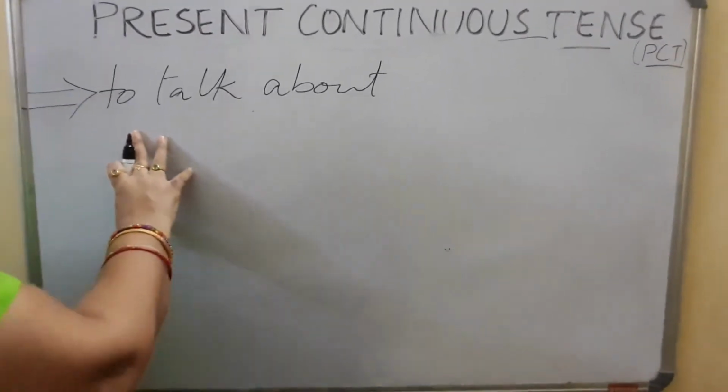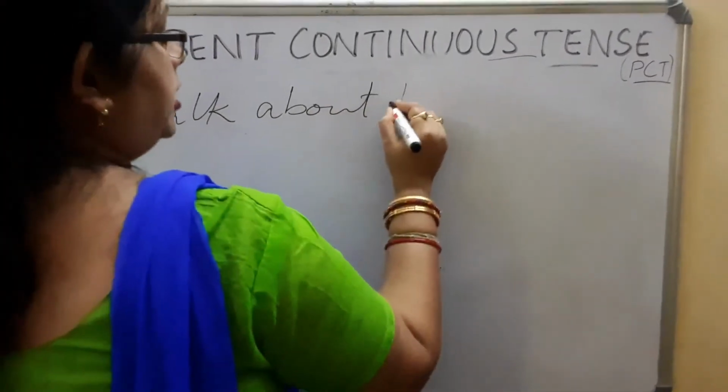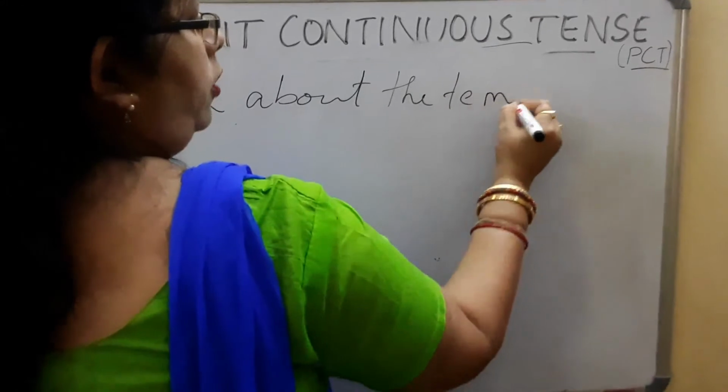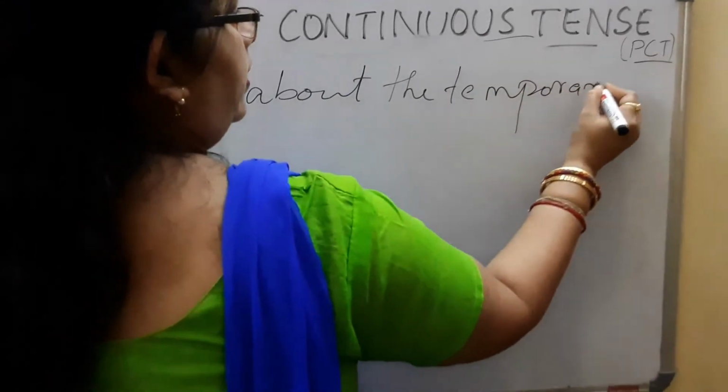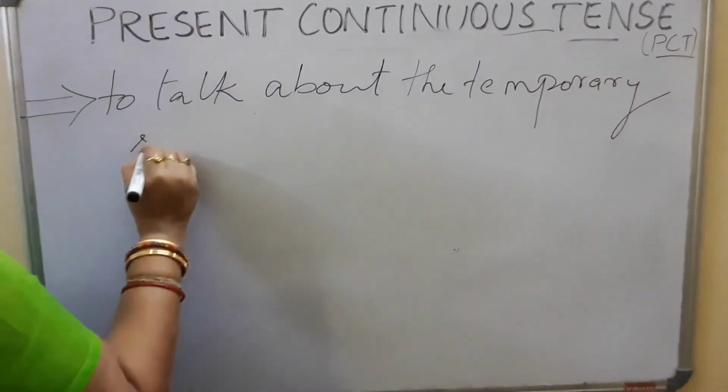Now the second rule is, it talks about the temporary situation. Now what is a temporary situation? That means that is not permanent.